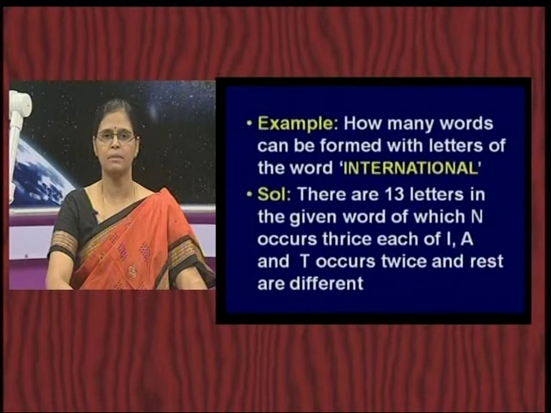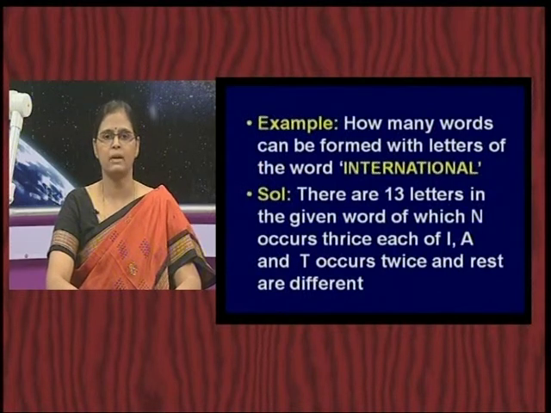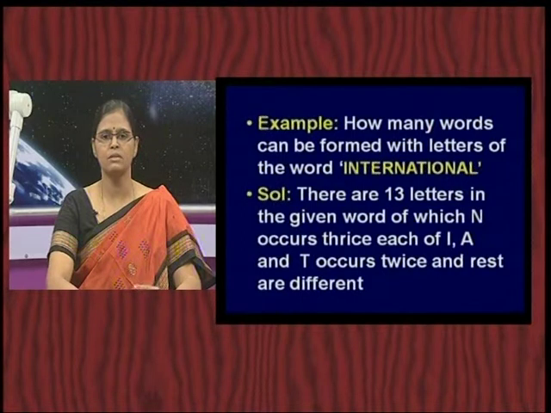So, let me just give you an example here. How many words can be formed with letters of the word international? So, if you look at this word international, the letters we can club them as of one kind.